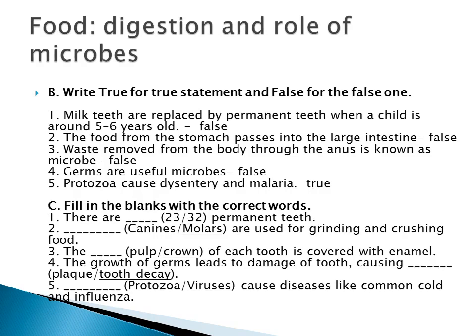The dash of each tooth is covered with the enamel. So the crown of the tooth is covered with enamel. Fourth one, the growth of the germs leads to damage of the tooth, causing tooth decay. If the germs are growing there, it will cause tooth decay. Dash causes diseases like common cold and influenza. Common cold and influenza are caused by viruses.